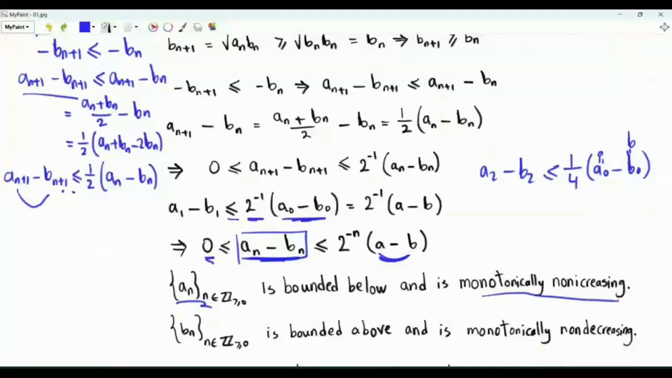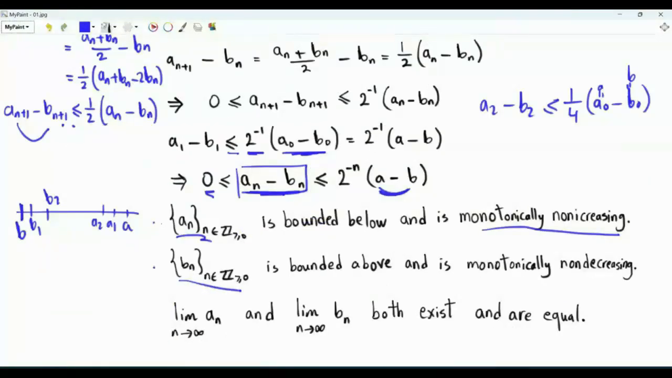Sequence an is monotonically non-increasing. It is bounded below. So here we have a, and then we have a1, then a2, and here we have b. Every element in sequence an is lower bounded by b, some positive real number less than or equal to a. Sequence bn, on the other hand, is bounded above by a and is monotonically non-decreasing. By the monotone convergence theorem, both sequences converge to a limit. This limit exists and this limit exists.